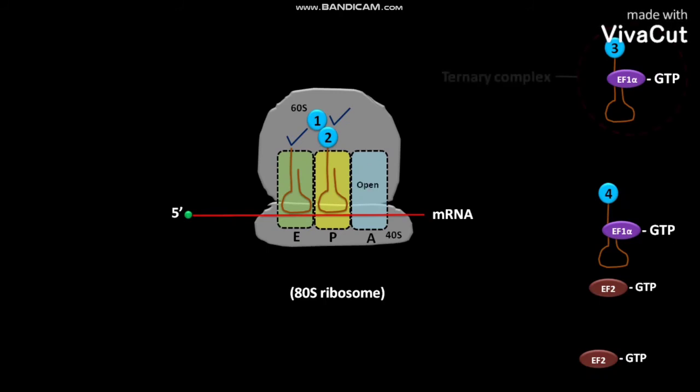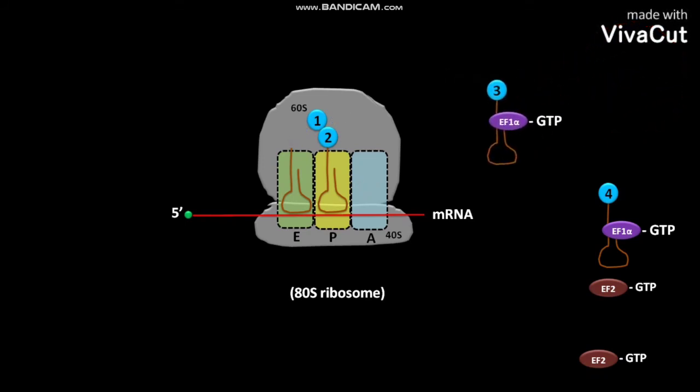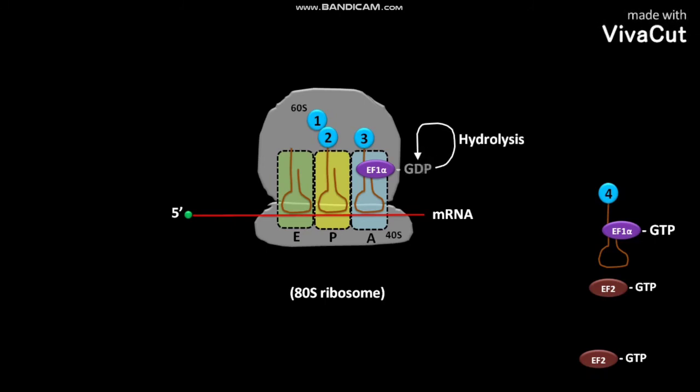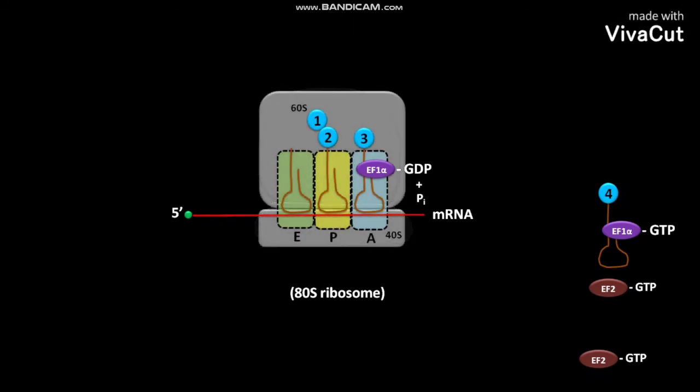The next ternary complex having the third amino acid, EF1 alpha dot GTP, and tRNA then binds to the open A site in the 80S ribosome. The GTP in the EF1 alpha dot GTP then undergoes hydrolysis to produce GDP and Pi. Due to this hydrolysis, the ribosome again undergoes a conformational change.